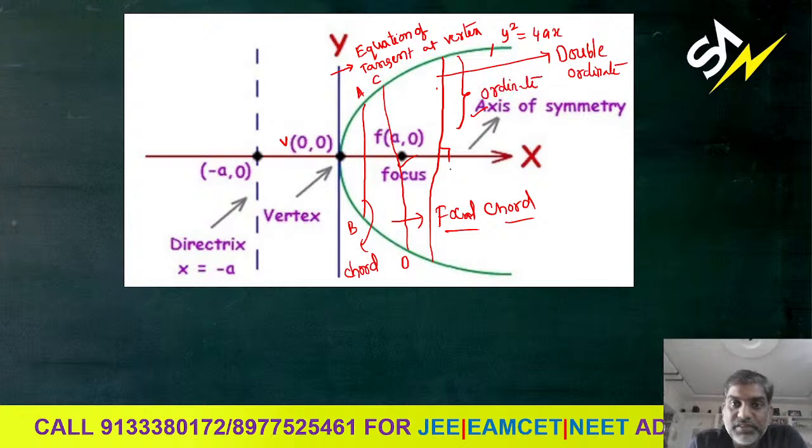So here in such a way we have two ordinates. That is the reason we are calling it a double ordinate. If through the focus the double ordinate is going, we are drawing a double ordinate through the focus.